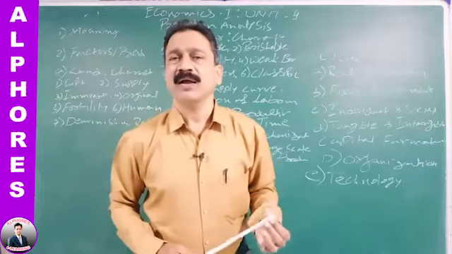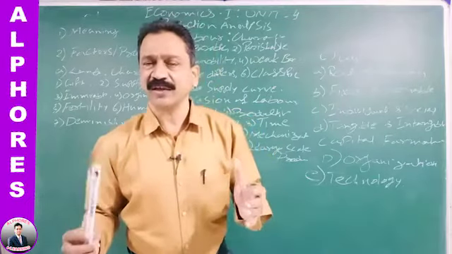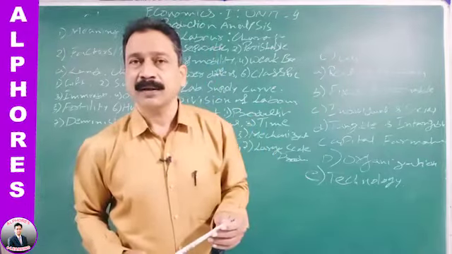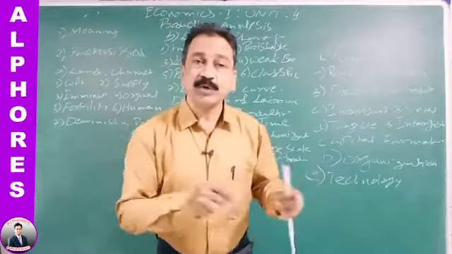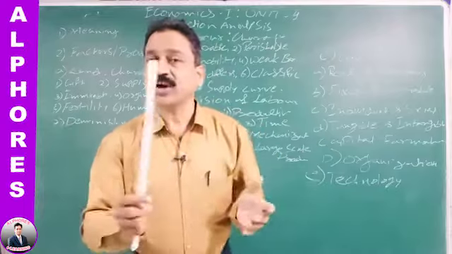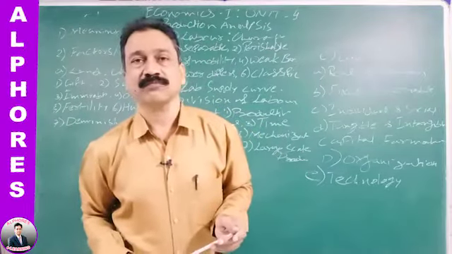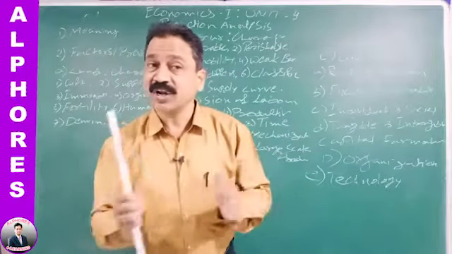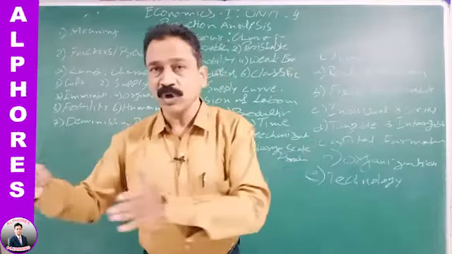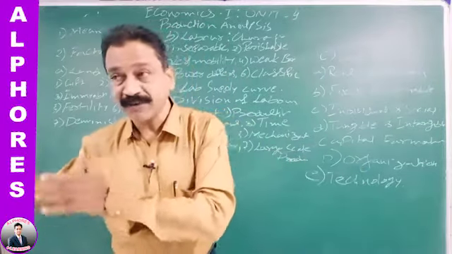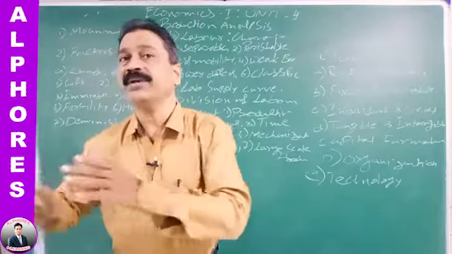So that's why, in the simplest language, we express that conversion of inputs into outputs can be called production, or transformation of inputs into outputs. Inputs are transformed into output. That output may be a final good or an intermediate good.